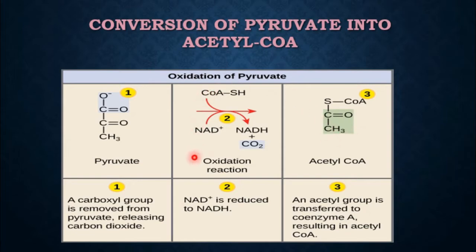Here, one more thing happens. You can see the formation of NADH. NAD plus will get reduced. Reduced means addition of hydrogen is called reduction. So NAD plus is reduced to NADH. This conversion of pyruvate to acetyl-CoA is catalyzed by an enzyme, pyruvate dehydrogenase. So this acetyl-CoA now will be used up in the TCA cycle.